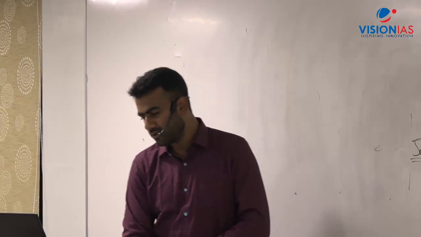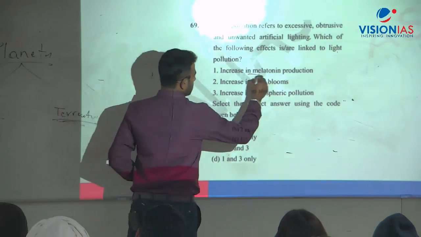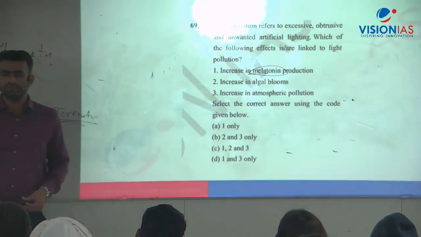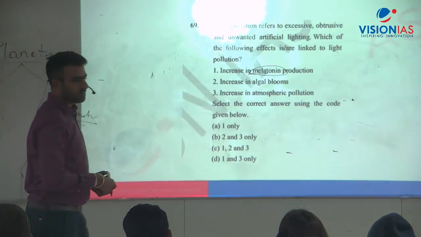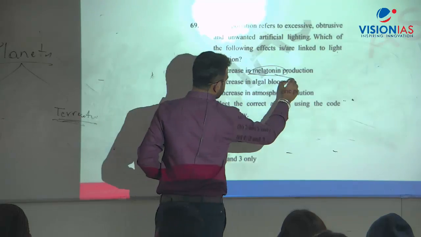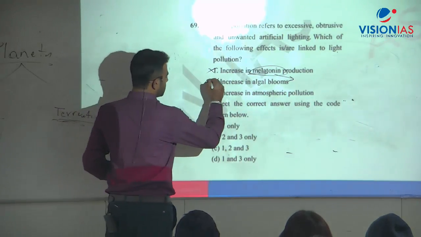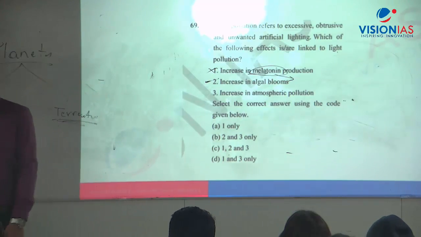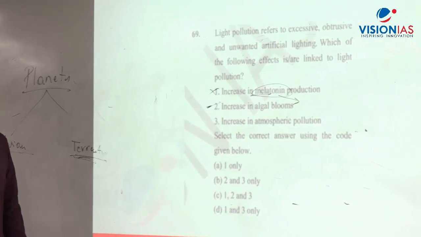Increase in the melatonin production. What is melatonin? It is responsible for immunity. Because of excessive light, it reduces the melatonin. It suppresses the production of melatonin. So this is wrong. Increasing algal blooms: because of more light, there can be an increase in the algal population, so that can lead to eutrophication.